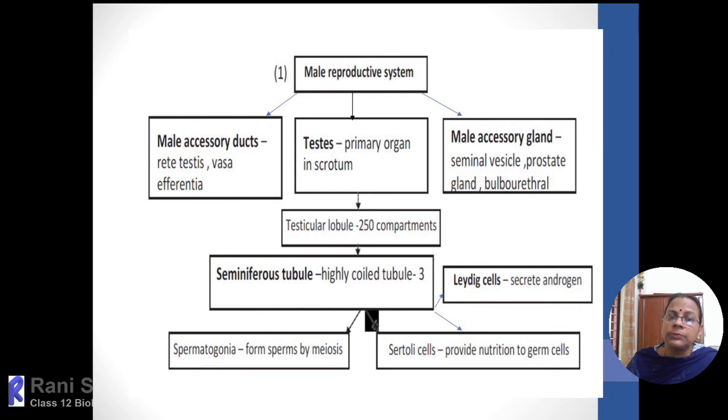Each tubule is made up of two types of cells: spermatogonia and Sertoli cells. Sertoli cells are nutritive in function. Spermatogonia transform into spermatozoa by spermatogenesis. Between the seminiferous tubules there are masses of cells called Leydig cells, which secrete testosterone. It is the main male reproductive hormone, which regulates the entire process of spermatogenesis.